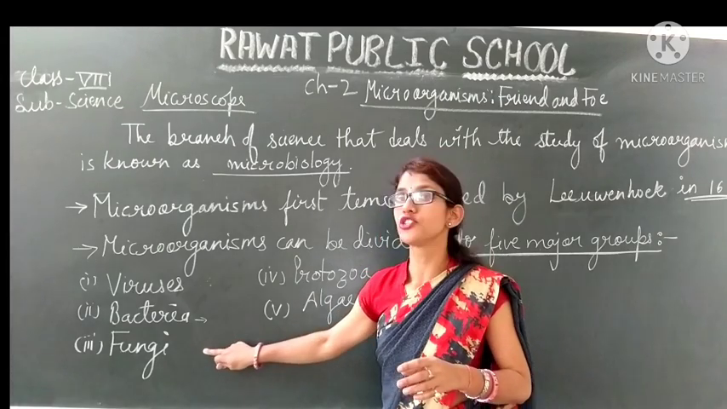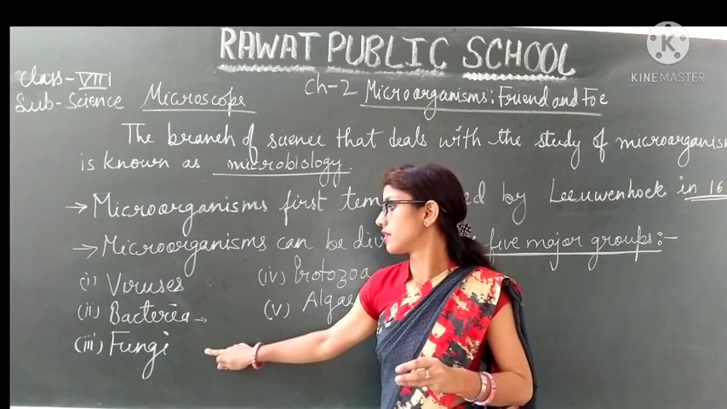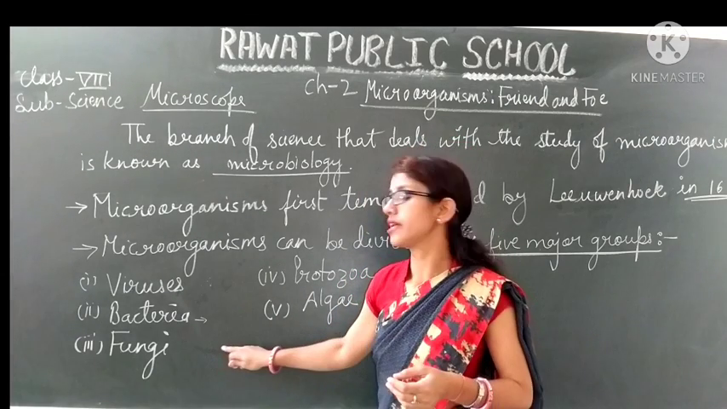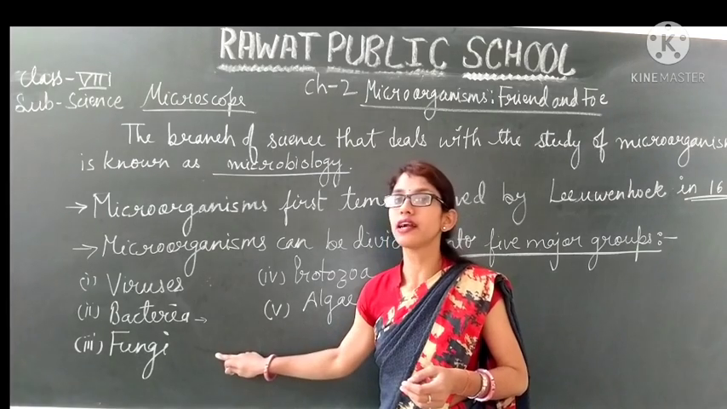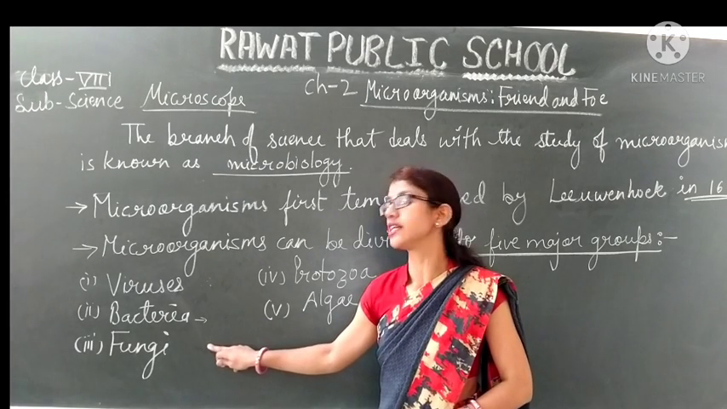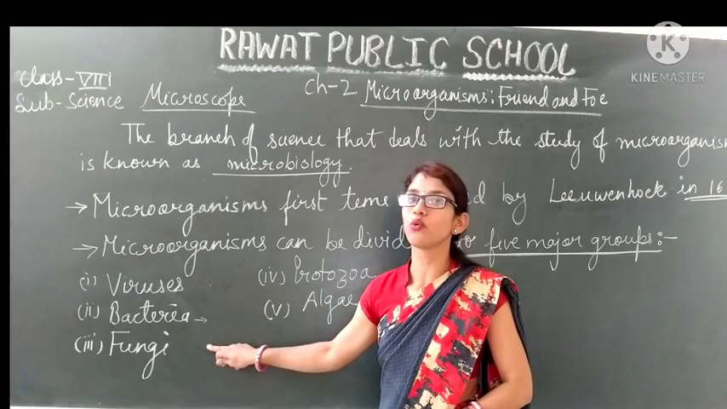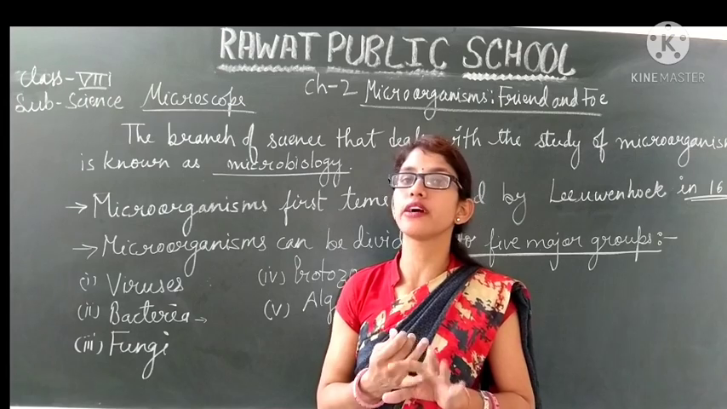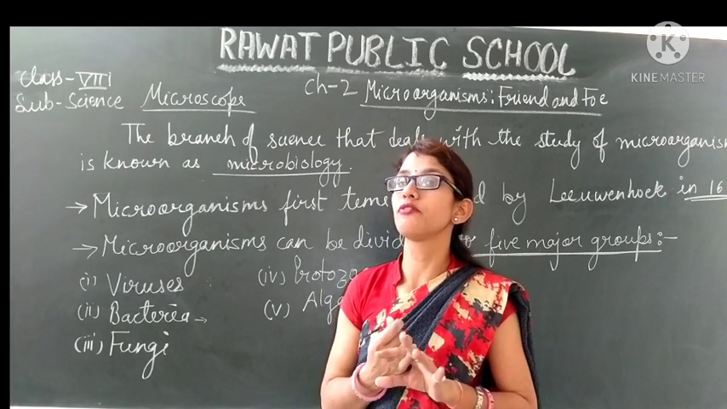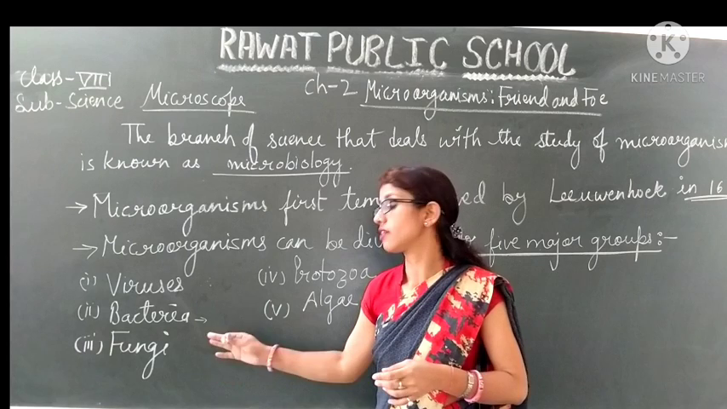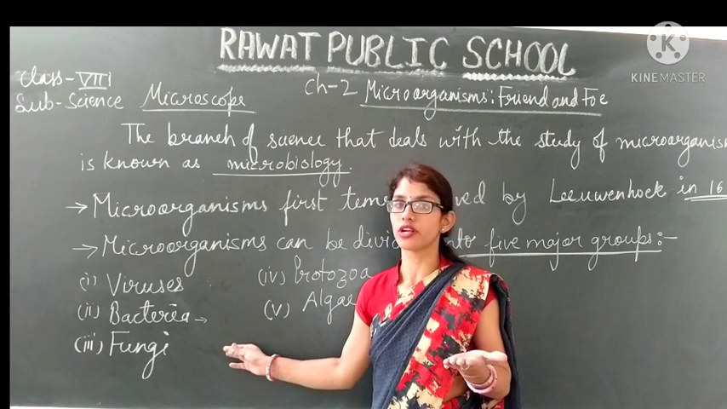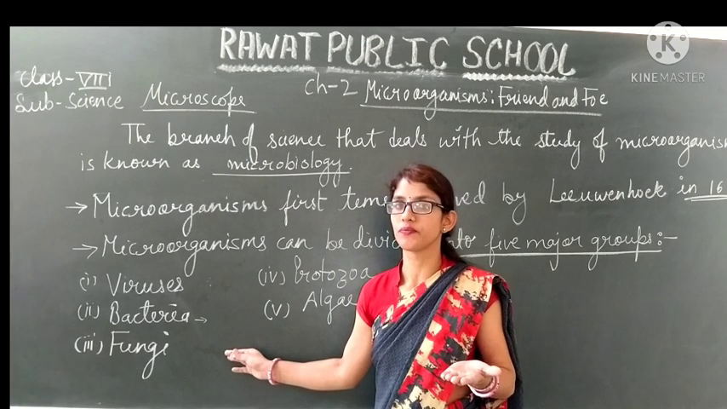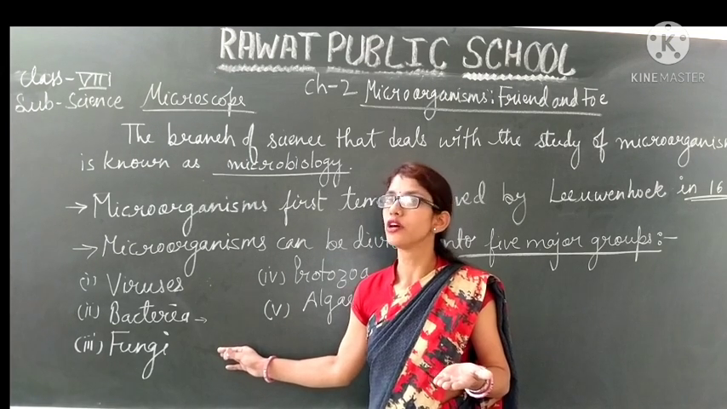Next, if we talk about the fungi. Fungi are microorganisms that are heterotrophic in nature. They do not have chlorophyll in them. They are plant-like organisms that do not have chlorophyll. Fungi like yeast are very useful in the beverage industries. They are helpful in making bread and alcohol, but they are also harmful for us because they lead to spoilage of food items.